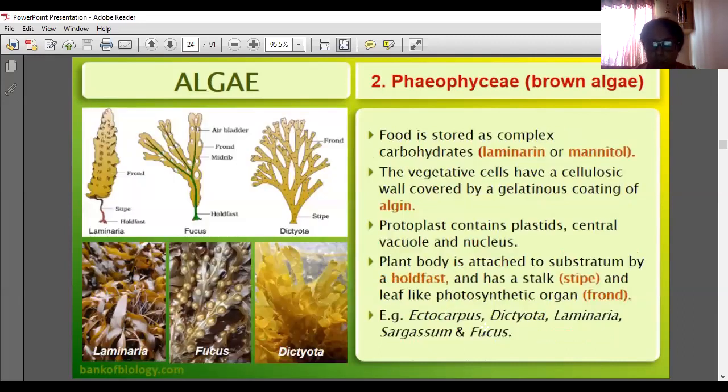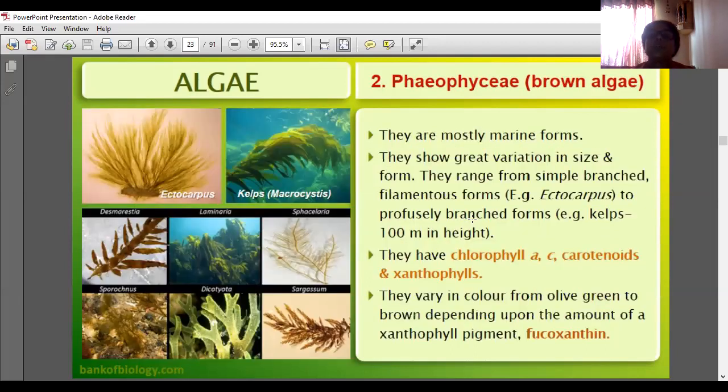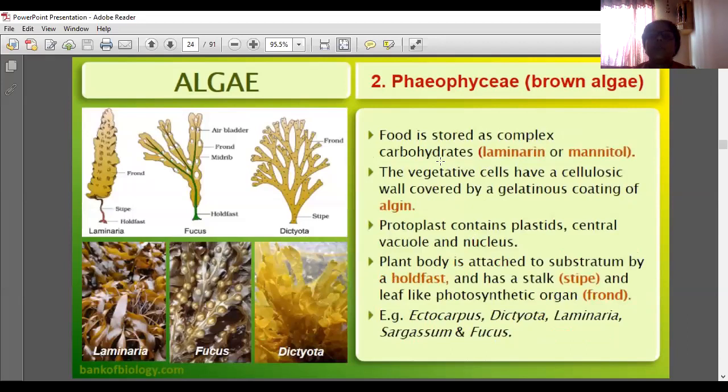Food is stored as complex carbohydrate, that is laminarin or mannitol. The vegetative cells have a cellulosic wall covered by a gelatinous coating called algin. Algin coating is also there. Food is stored in which form? Carbohydrate form only.